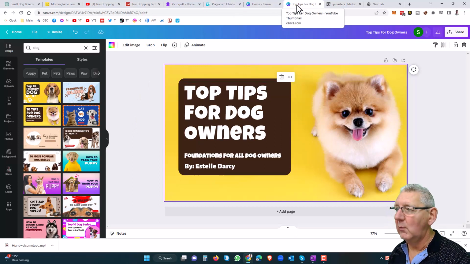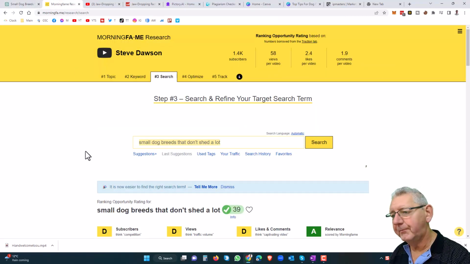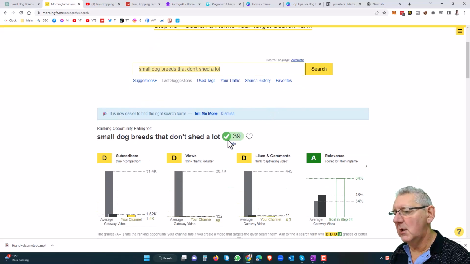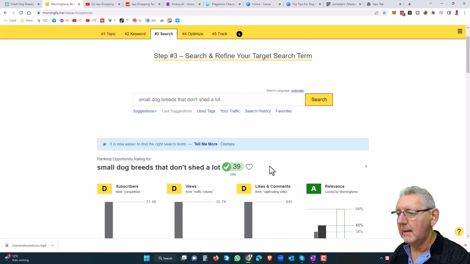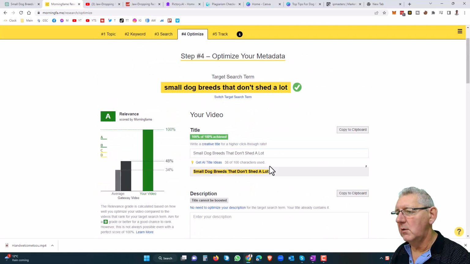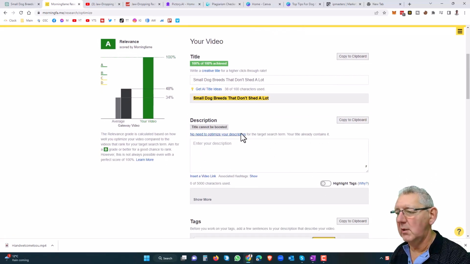Or are we? Well, no. What we want to do is come back to Morning Fame now. And if you remember, we were at step 3, refining our target search term. Scroll down the page and choose step 4. This will take us through to the next step where we can figure out what description we want to go in here.